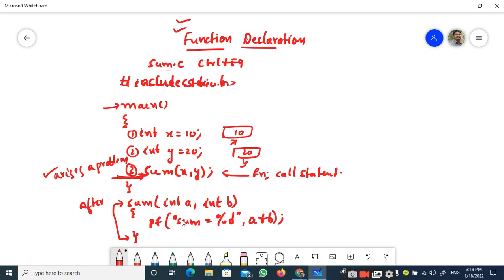That prior information to the compiler should be given with the help of the function declaration.